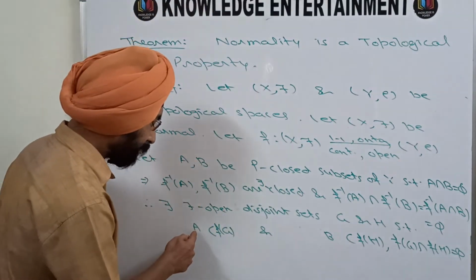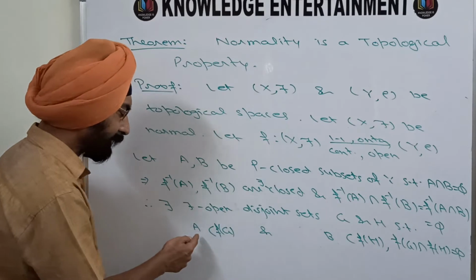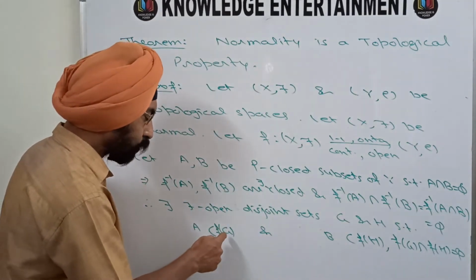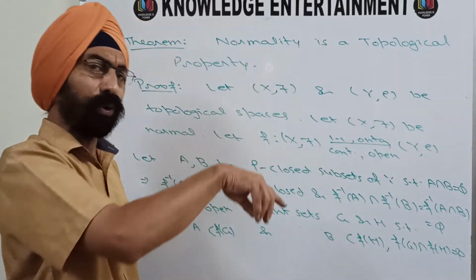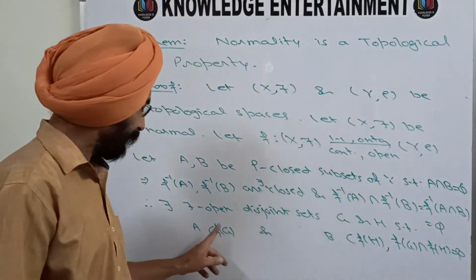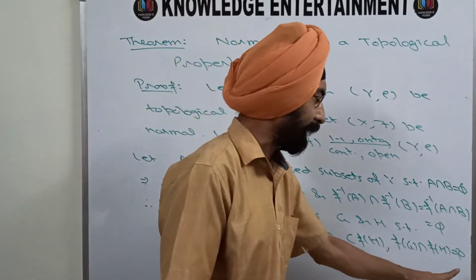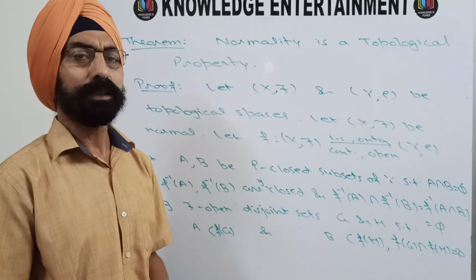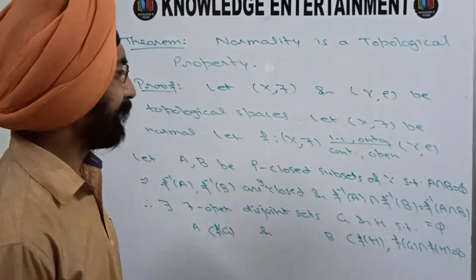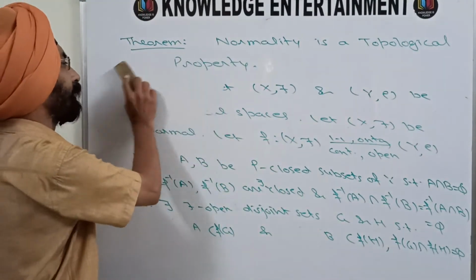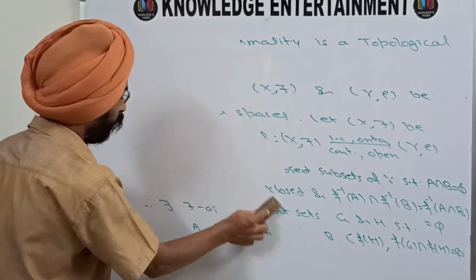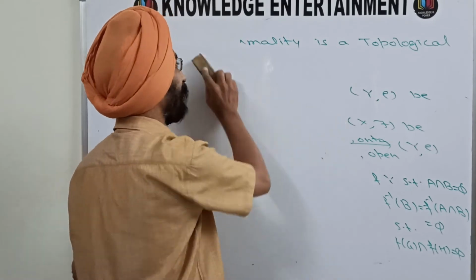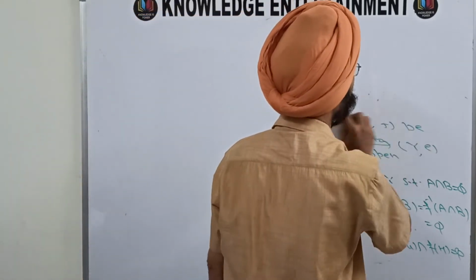You have started with two disjoint closed sets A and B in Y, and you have obtained two disjoint open sets FG and FH in Y, such that FG contains A, FH contains B, and FG intersection FH is phi. That means your space (Y, rho) is a normal space. So the homeomorphic image of a normal space is normal, or you can say normality is a topological property.